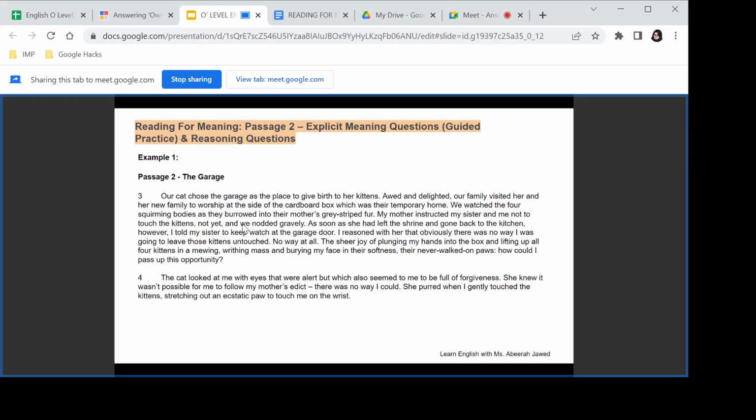That's that. Why? Simple. She wanted to touch the kittens and she had also agreed to her mother that she would not do it at all. All right, clear? Yes. All right, next thing here, we've got another question.